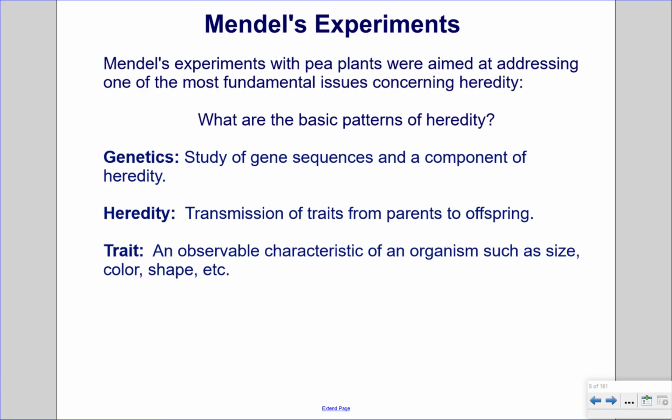Mendel's experiments. Mendel's experiments with pea plants were aimed at addressing one of the most fundamental issues concerning heredity. What are the basic patterns of heredity? Genetics: study of gene sequences and a component of heredity. Heredity is transmission of traits from parents to offspring. And a trait is an observable characteristic of an organism such as size, color, shape, etc.